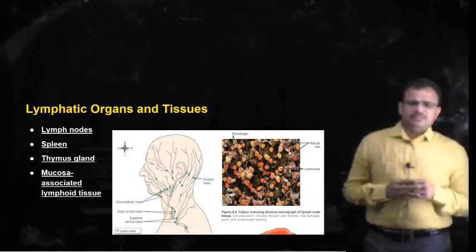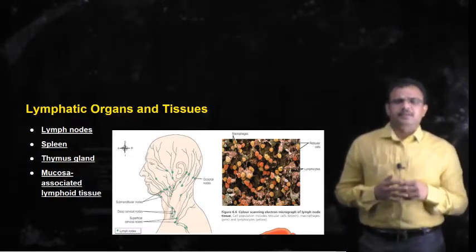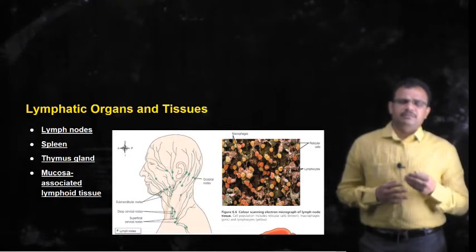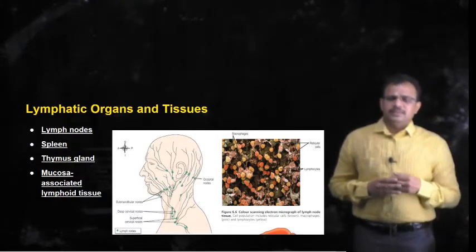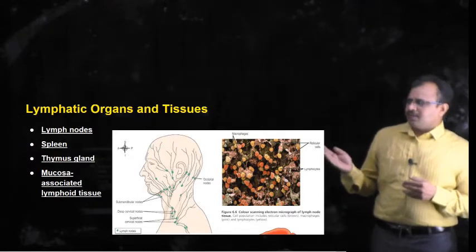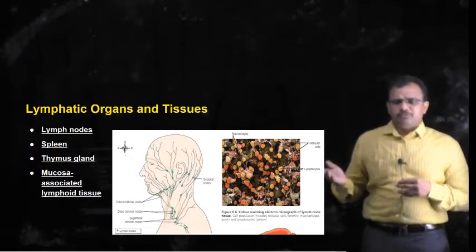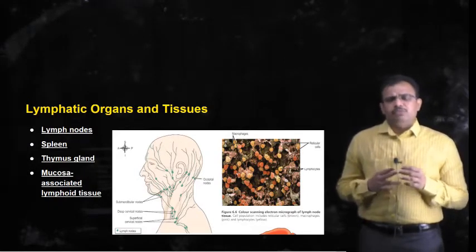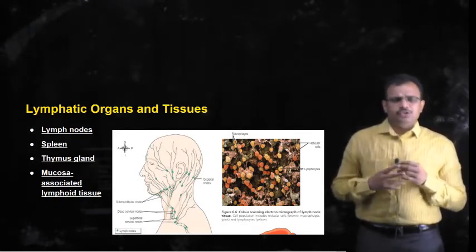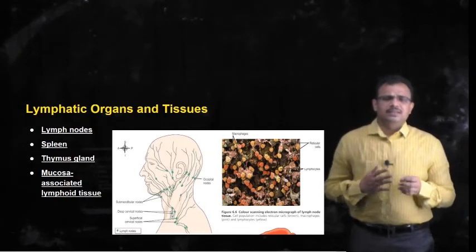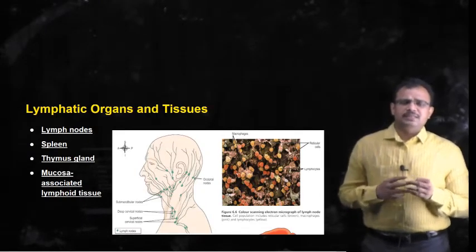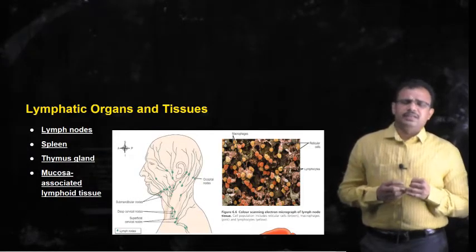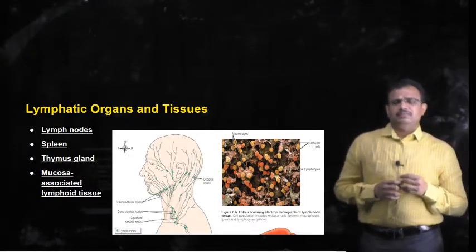So these are the various lymphatic organs: lymph nodes, spleen, thymus gland, and mucosa associated lymphatic tissue, which is called MALT. We will see them in detail.